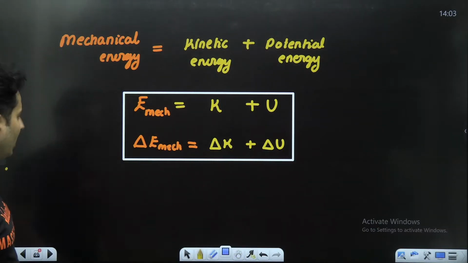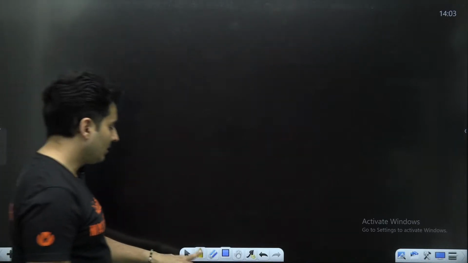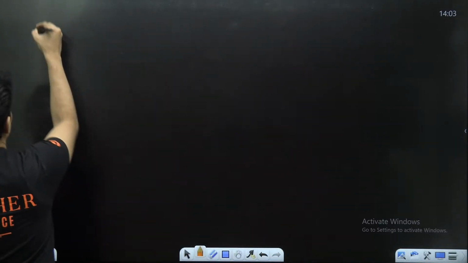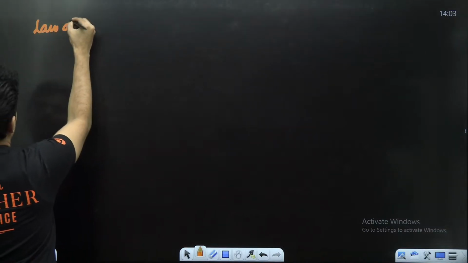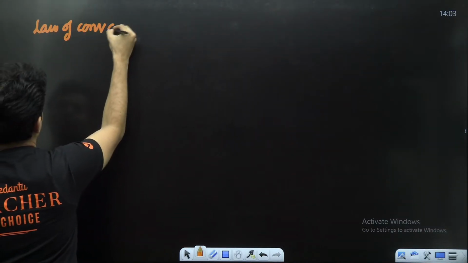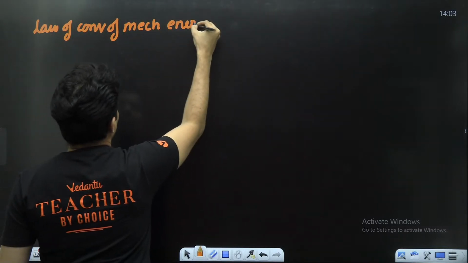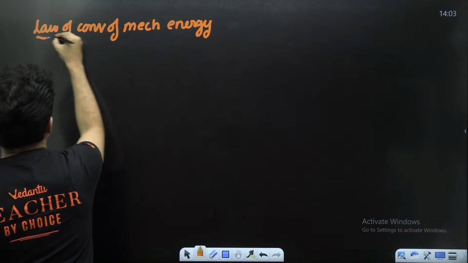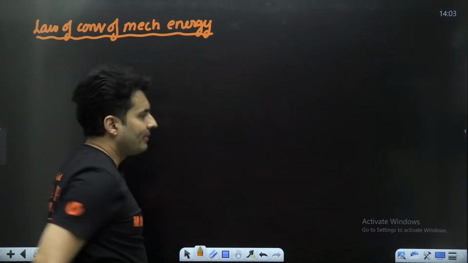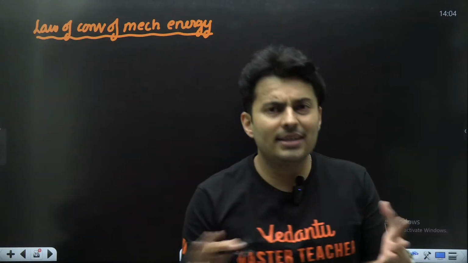Now why are we talking about something called mechanical energy? Because there is a law called the law of conservation of mechanical energy. What does this law say?